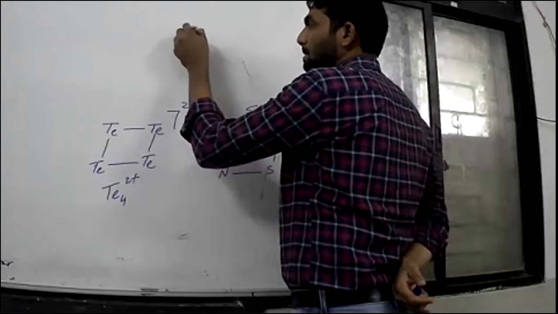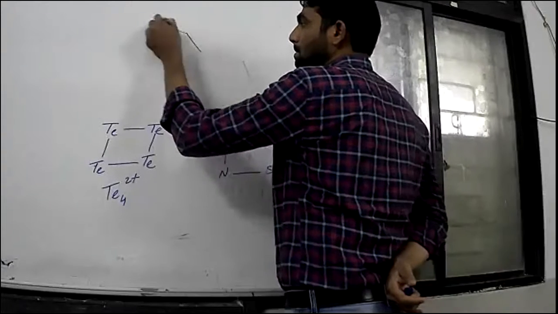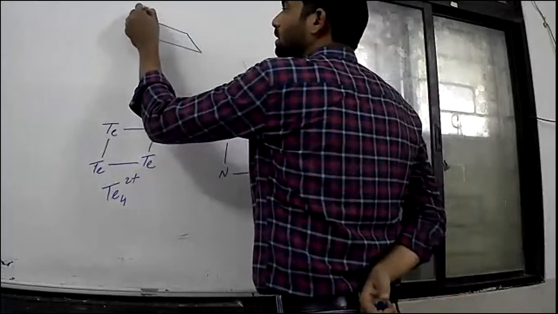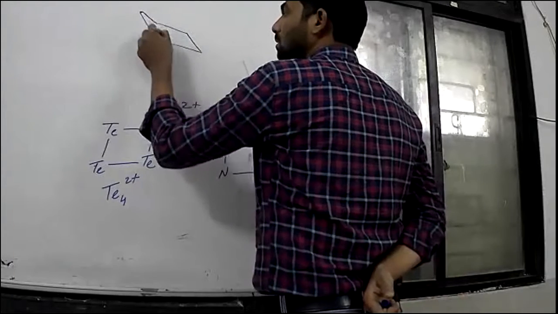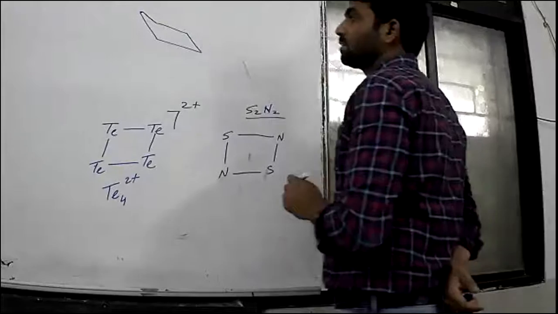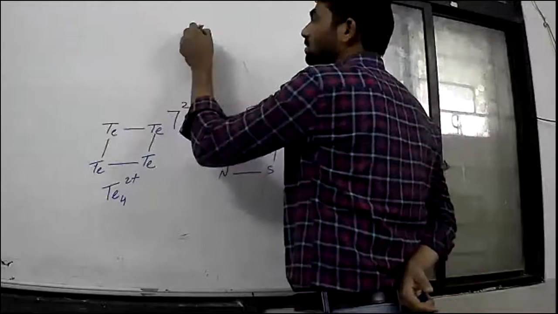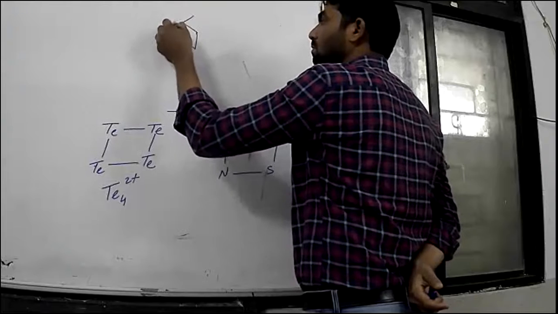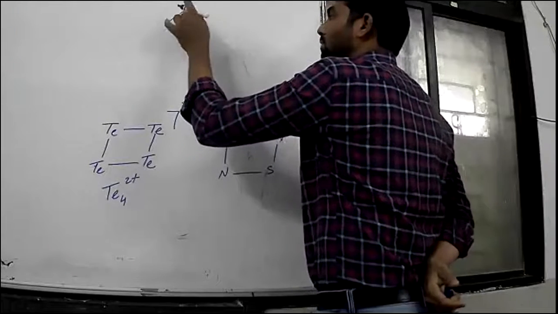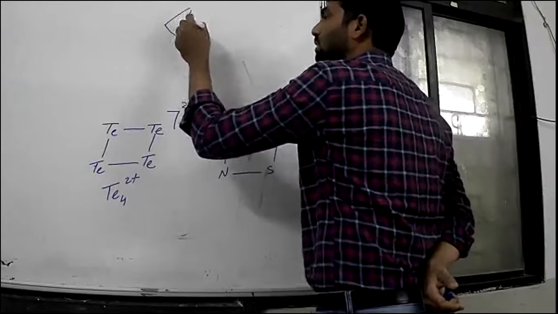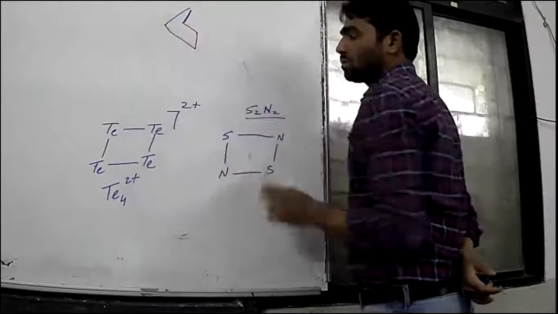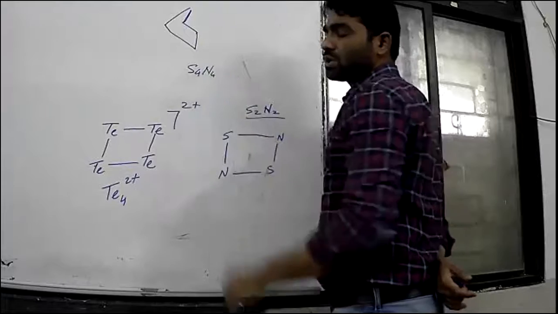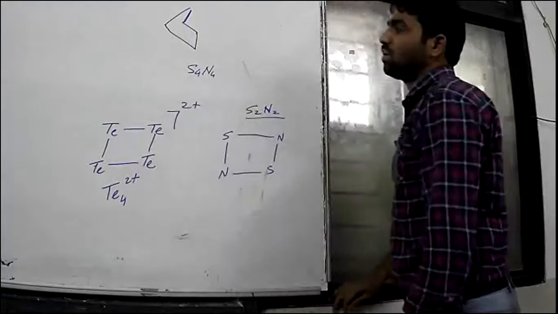Here we are drawing the structure of S4N4, a neutral cage molecule, a cyclic molecule.